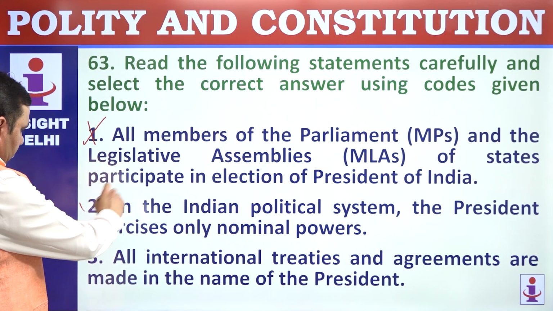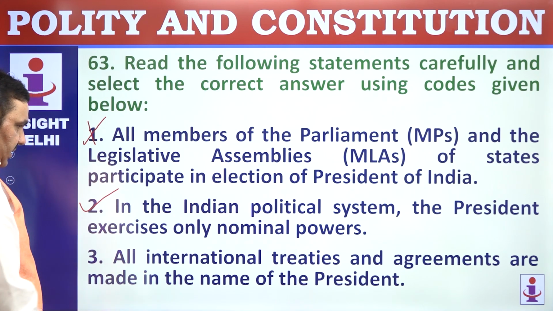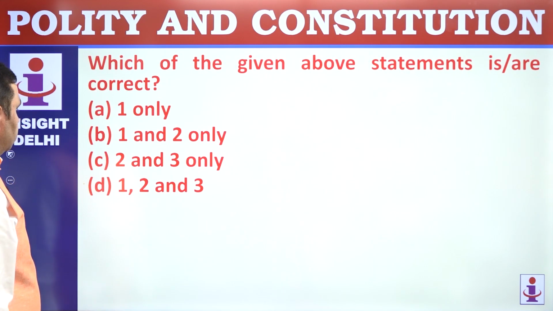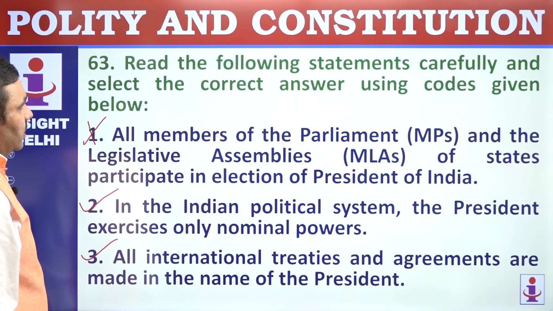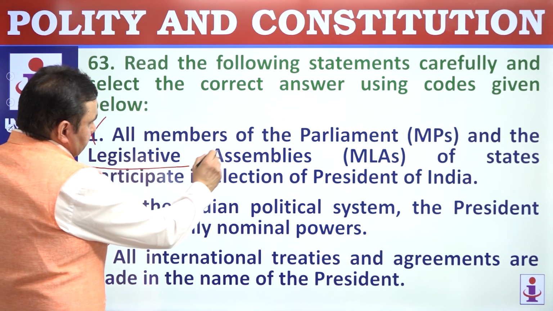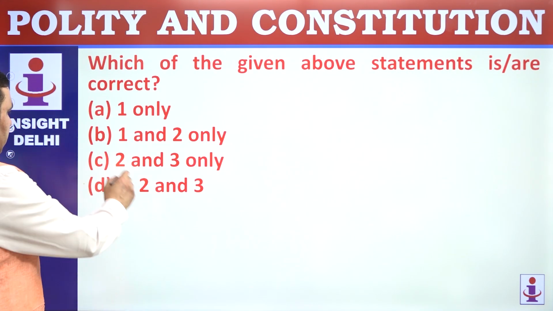That's correct. All international treaties and agreements are signed in the name of president. That's correct. 2 and 3. So see them carefully. Nominated members do not participate. So 2 and 3, option is C.